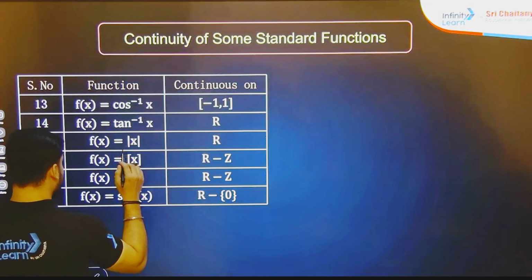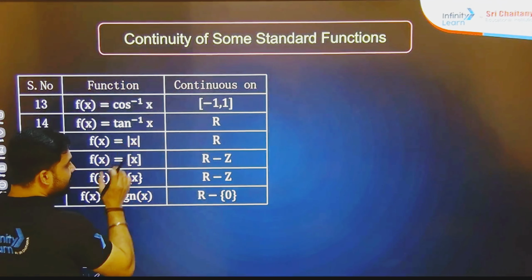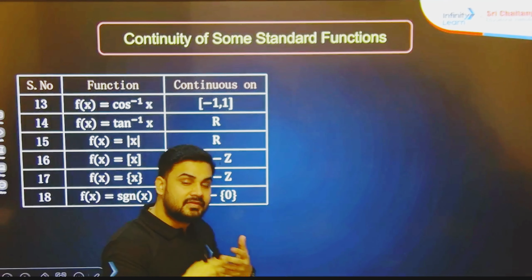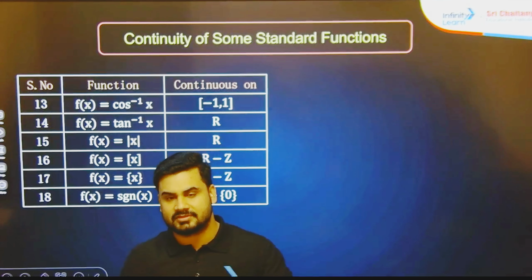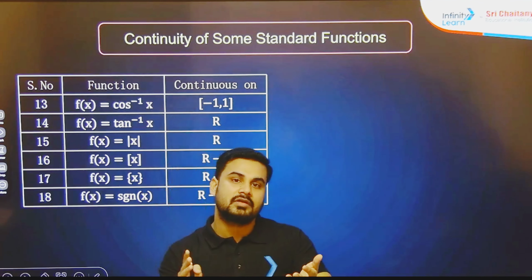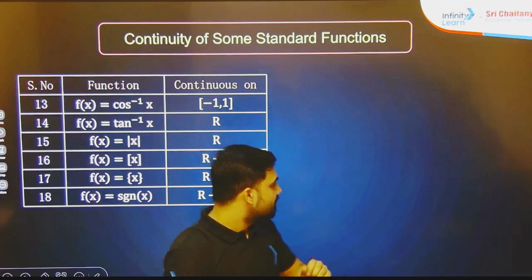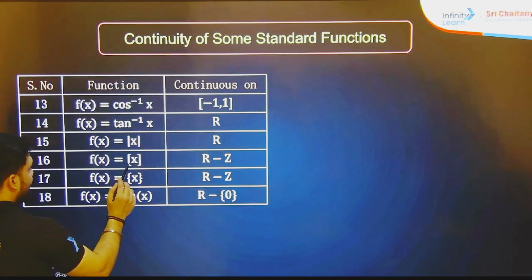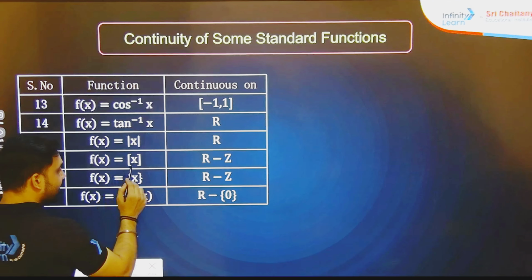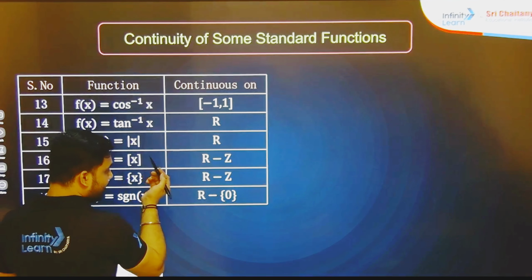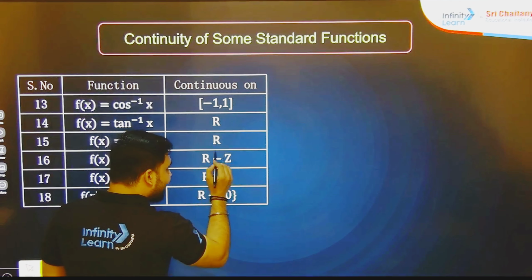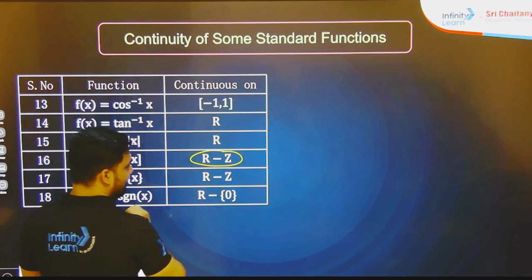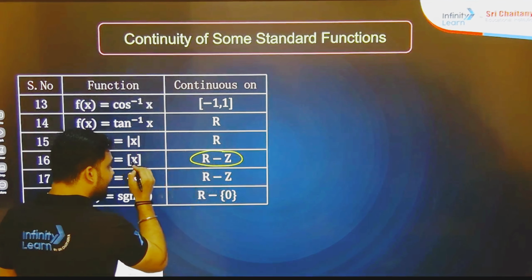Mod x. Here, what is mod x? We are free to take any negative or positive value, but because of mod we will end up with a real, so that's why here we will see it is R. What is this? This is GIF, the greatest integer function, so we can't take integers here.